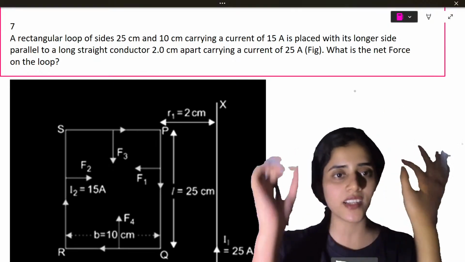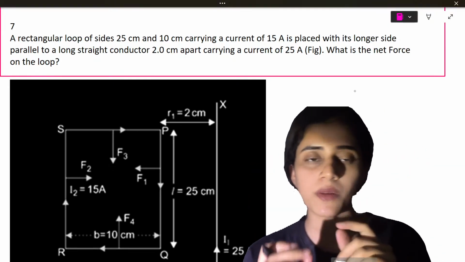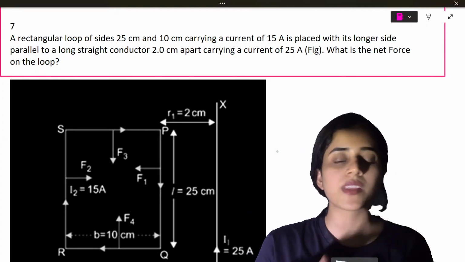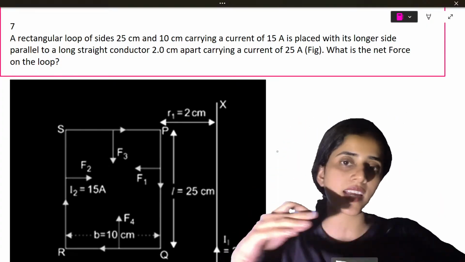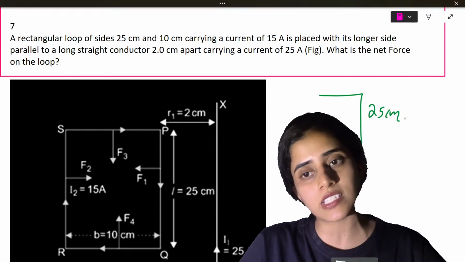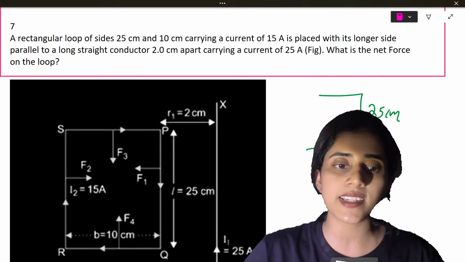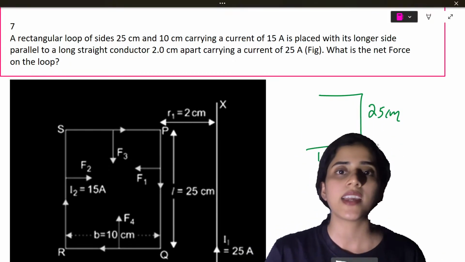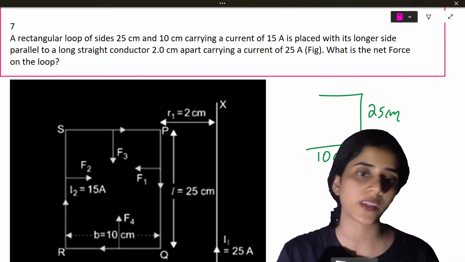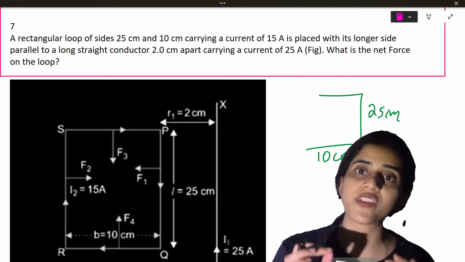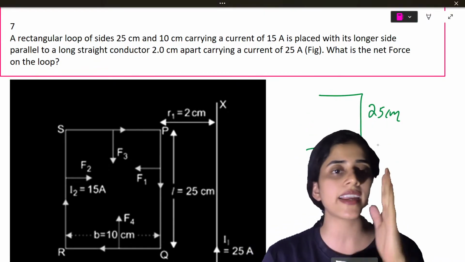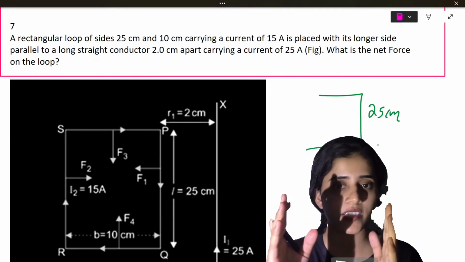A rectangular loop. Okay. You can look at the picture. There's a rectangular loop. One side is 25 centimeter and the other side is 10 centimeter. And this is carrying a current of 15 amps. This is placed with its longer side parallel to a long straight conductor.